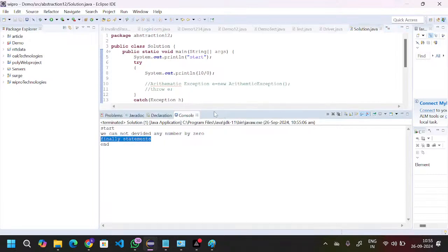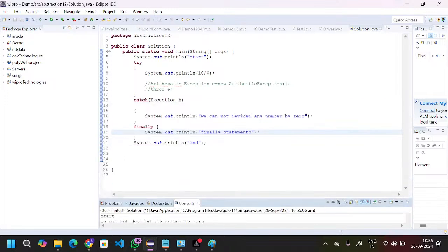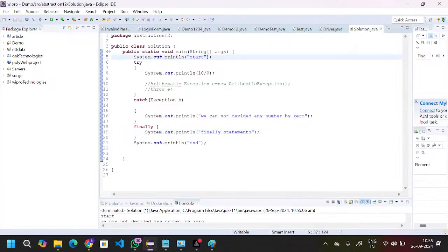This is arithmetic exceptions. Okay, next we have the null pointer exception. Null pointer exception means we cannot perform any operations on null values.